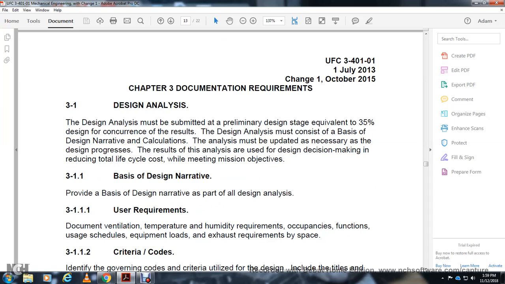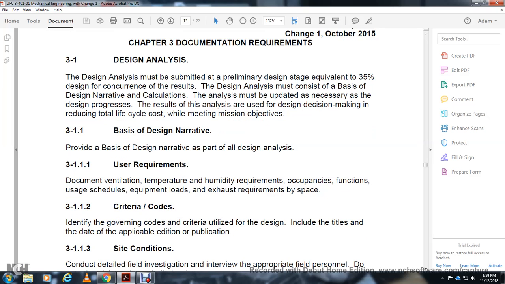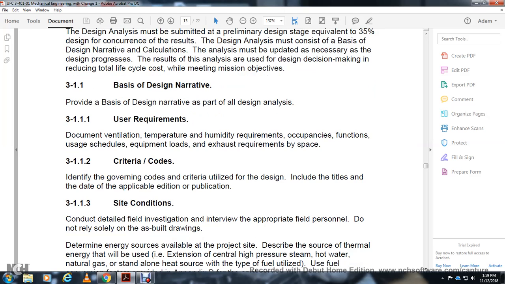Review the requirements of the document: ventilation, temperature, and humidity requirements, occupancy function schedules, equipment loads, and exhaust requirements. For the criteria and codes identified by the government, the design must include the title and date of the applicable edition of the publication.